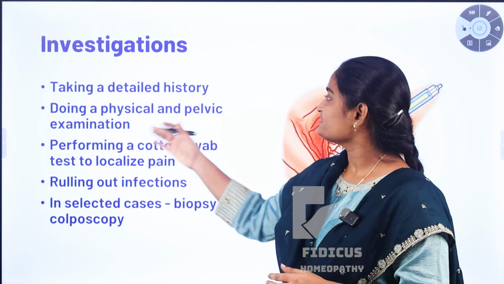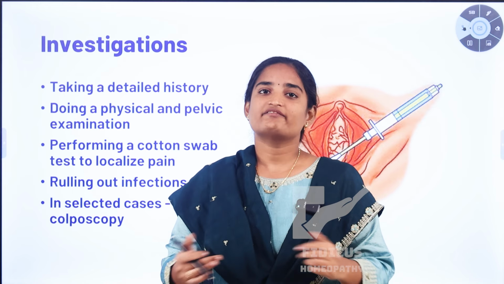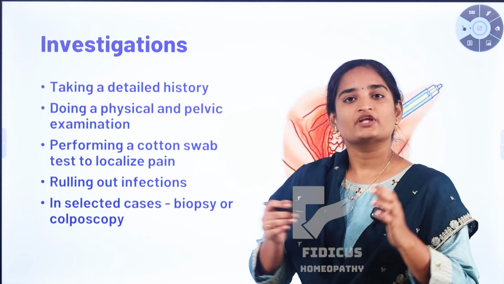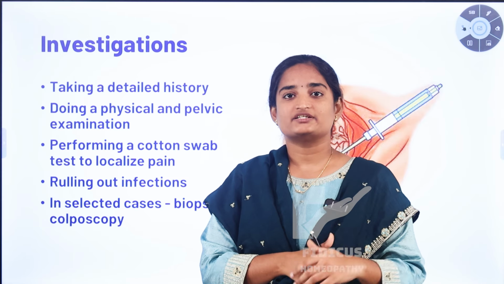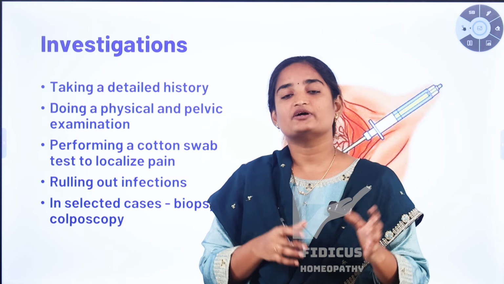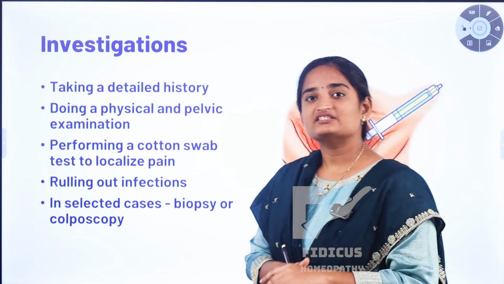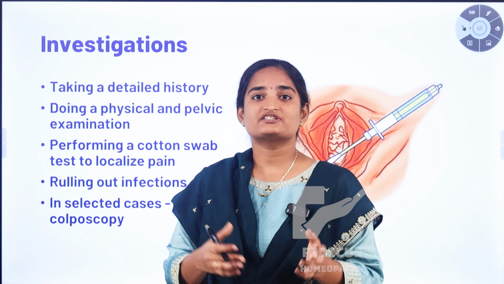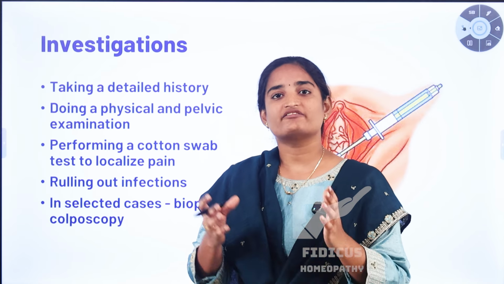And also doing a physical and pelvic examination. By doing a physical and pelvic examination, we can diagnose chronic vaginal pain. Physical examination means the doctor inspects the outer part of the vaginal area with gentle touch and pressure, so that the doctor can know which part of the vaginal area is painful and also what triggers it. And in some cases a pelvic examination is needed. Pelvic examination is done using a speculum. A speculum is an instrument that is used to visualize the cervix and the vaginal wall.